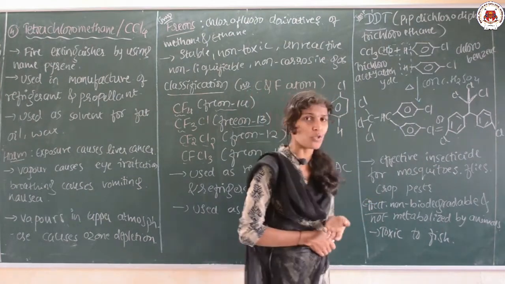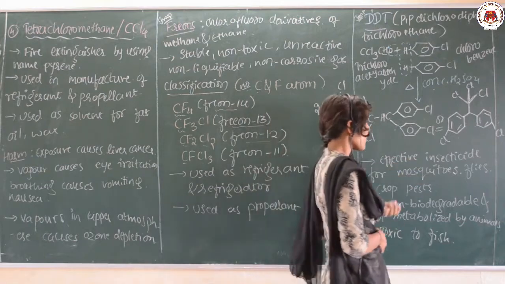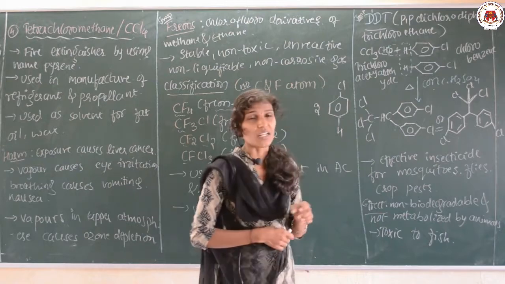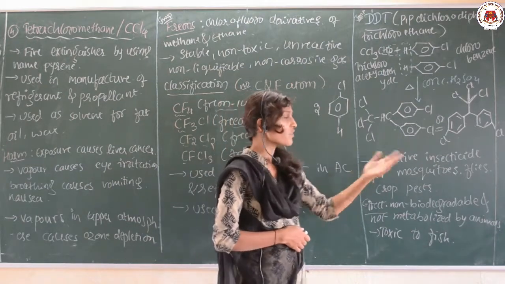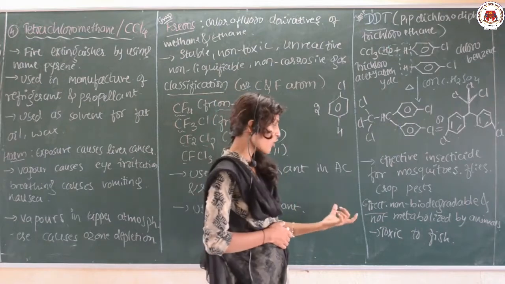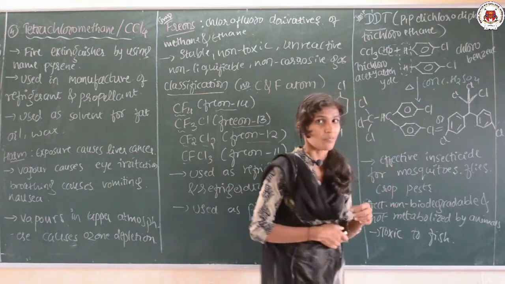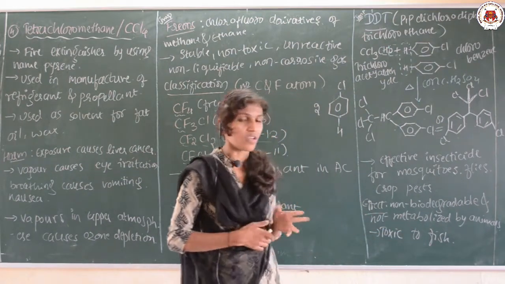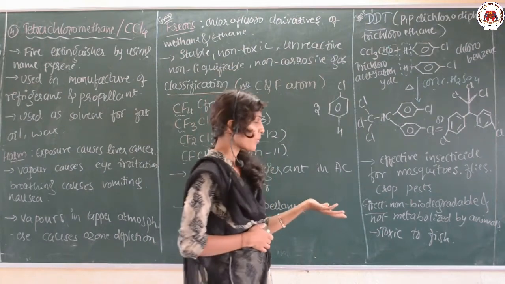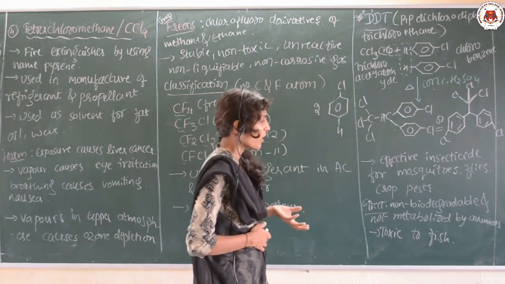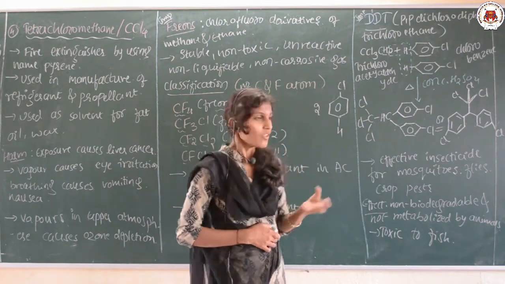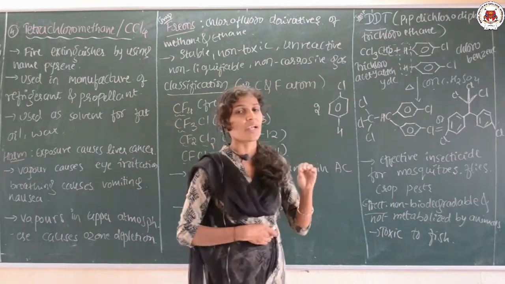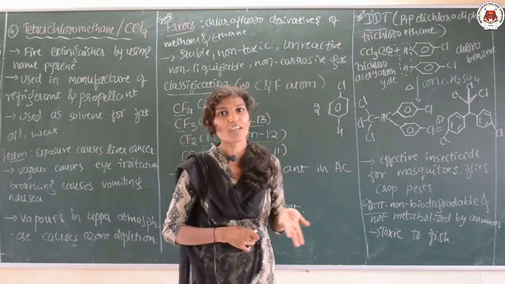DDT, as you might know, is used as an insecticide against mosquitoes, flies and crop pests. But it has a harmful effect because it is non-biodegradable and is not metabolized by animals, and it is also toxic. That's why in some countries DDT is banned. Because it is not metabolized, its content remains in the body, and it can even cause biomagnification.